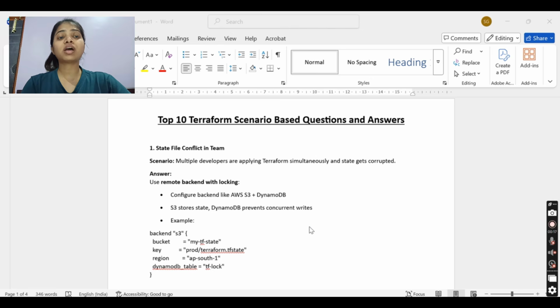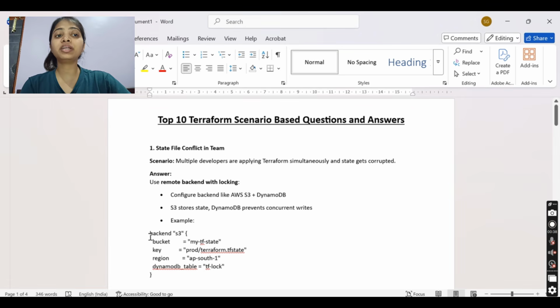First of all, your answer should be that we should always use a remote backend with locking, and we should configure a backend like AWS S3 plus DynamoDB. S3 stores the state and we can enable versioning for backup purposes, and DynamoDB prevents concurrent writes.